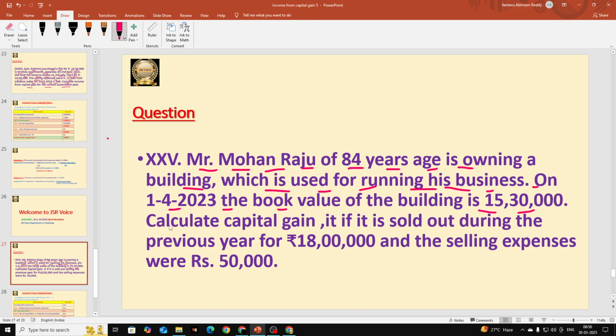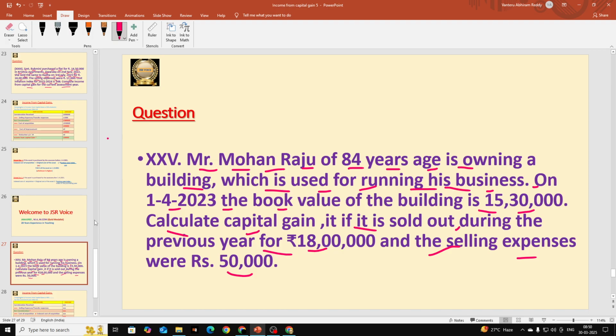Calculate capital gain. They are asking us to calculate capital gain if it is sold out during the previous year for 18 lakhs. He is selling that asset for 18 lakhs. This is consideration received, and selling expenses are 50,000. This we are going to deduct from consideration received in the solution.